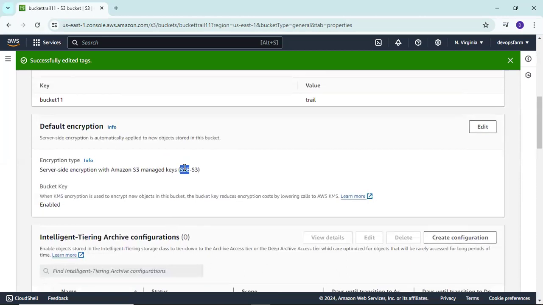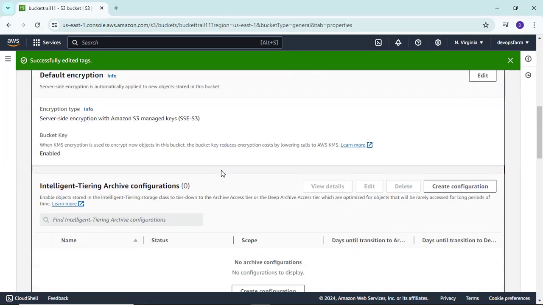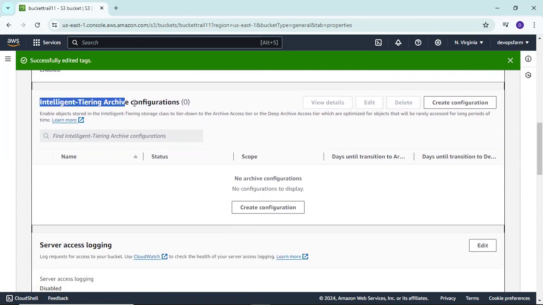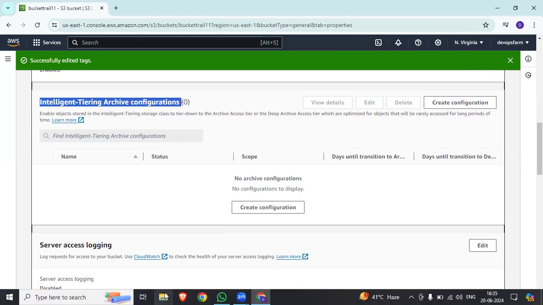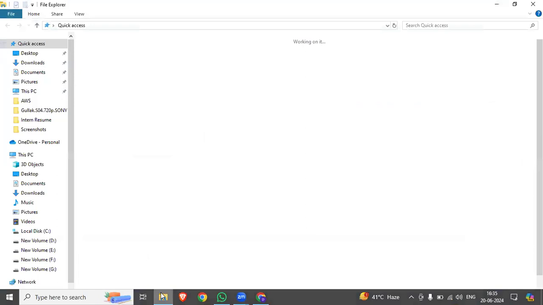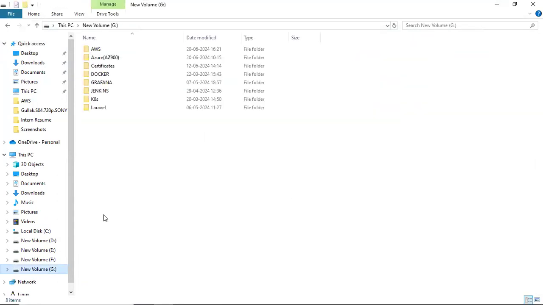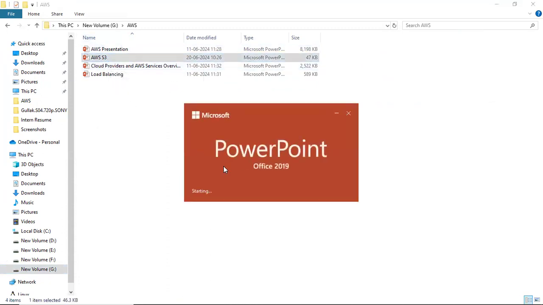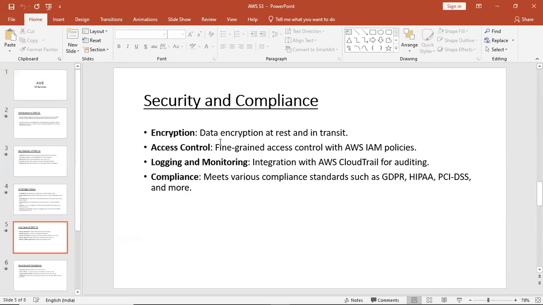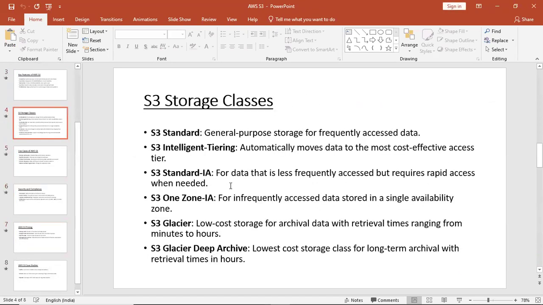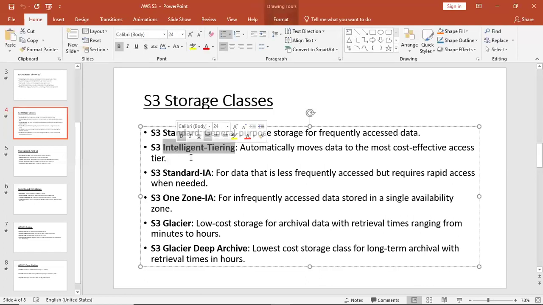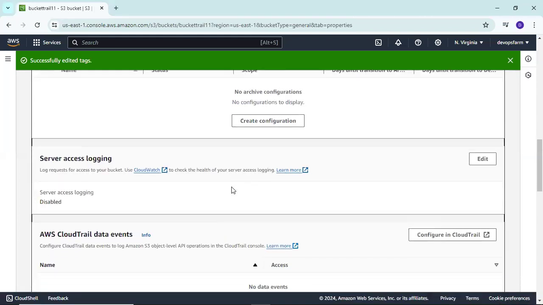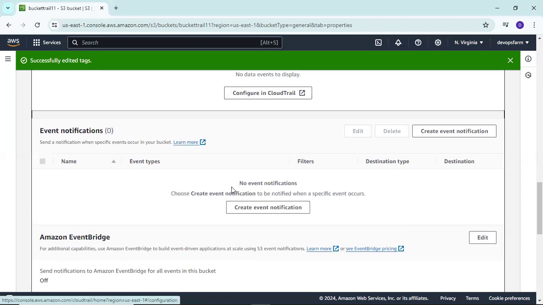So for encryption, our data uses this service, and we have multiple other things, like intelligent tiering and archive configuration. What is intelligent tiering? This is intelligent tiering, and we can configure it from here.